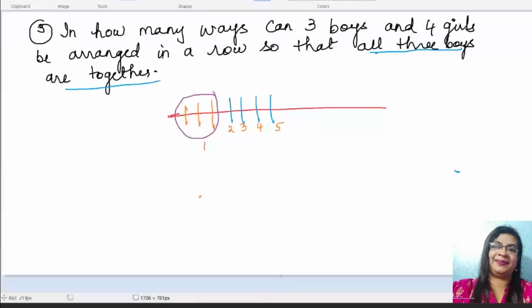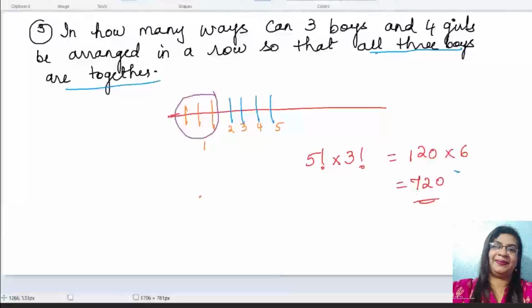So the concept is clear till here. 3 boys are there, 4 girls are there. They have to be arranged in a row. What is the condition now? The condition is all the 3 boys are together. Together means what should come to my mind? Together means put them in one packet. So I put these boys in one packet. Circle them. That means you are taking them as one for the time being.